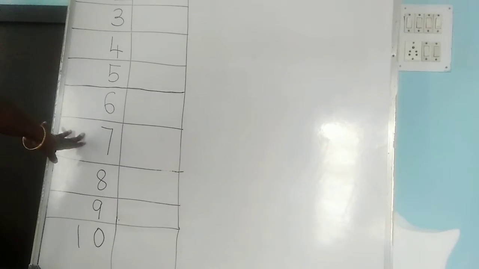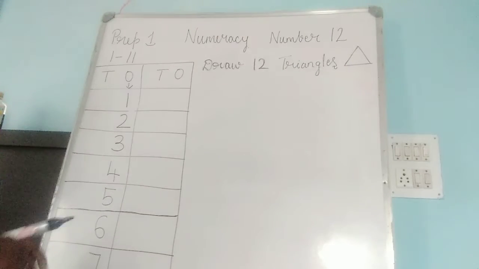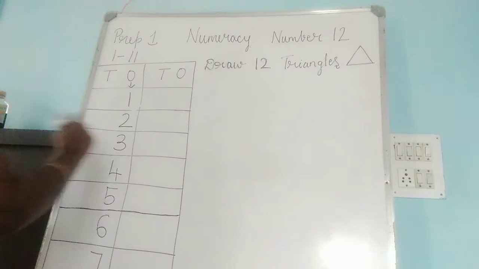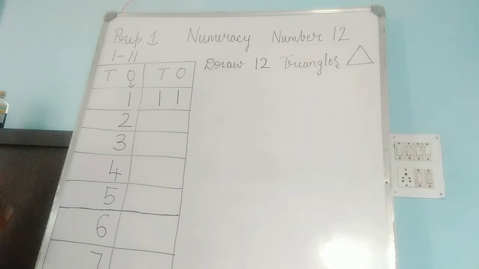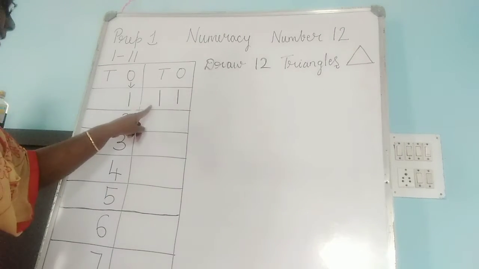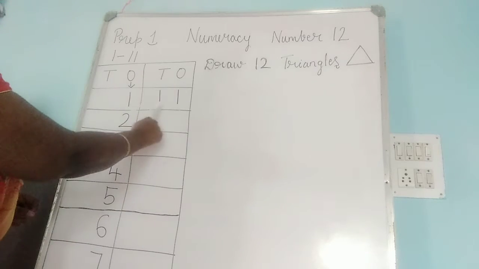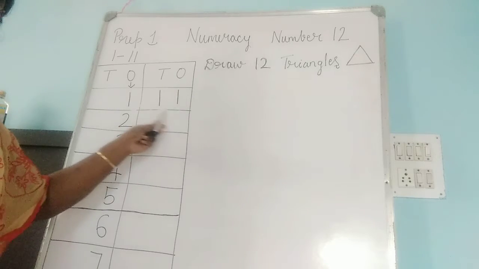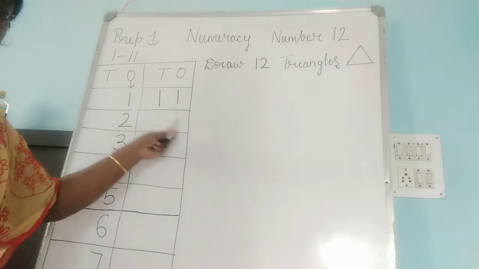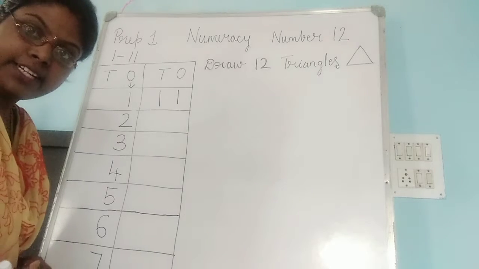This is what you had learned for your PA2 exam, that is for the midterm, right? Next you are going to learn number 11. Last class you had learned 11. Here you should write 1 and here you should write 1. So 11. Repeat after me, children. 11, 11. You are thorough with number 11, I think so.